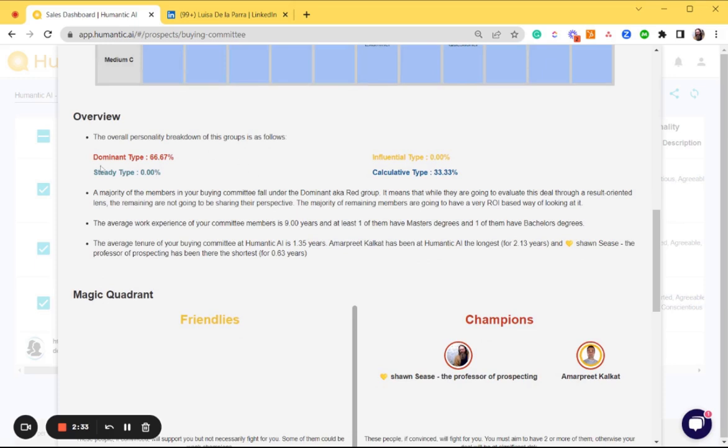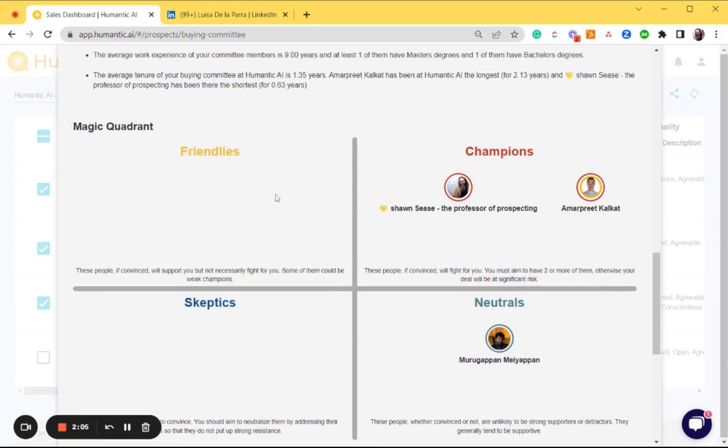How many people on this buying team are a dominant personality type versus influential versus steady versus calculative? We scroll down to the Magic Quadrant, which is basically giving you insights into where does everybody in this buying committee roll up in terms of how they'll behave in a buying situation. Sean and Amarpreet tend to be champions. That means that if these people are convinced they will fight for you, we always want to have 2 or 3 champions in our buying engagement.